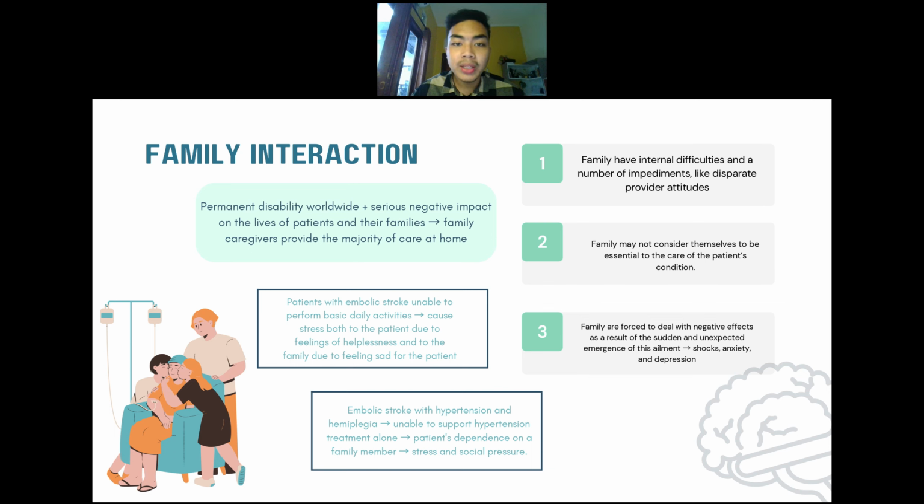Additionally, embolic stroke patients with hypertension and hemiplegia are also unable to manage hypertension treatment alone, which results in patient dependence on family members. Therefore, this can cause further stress and social pressure.